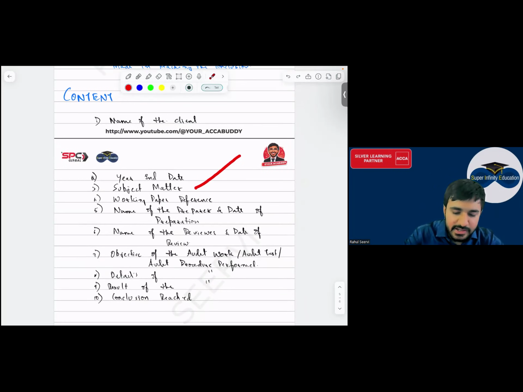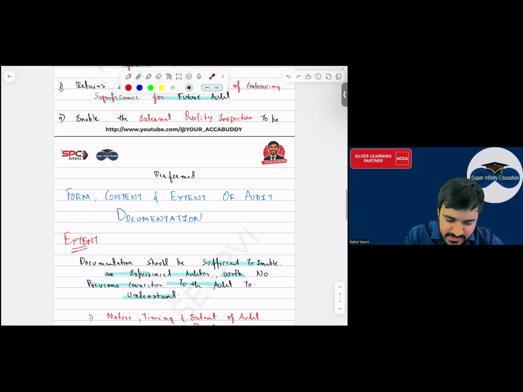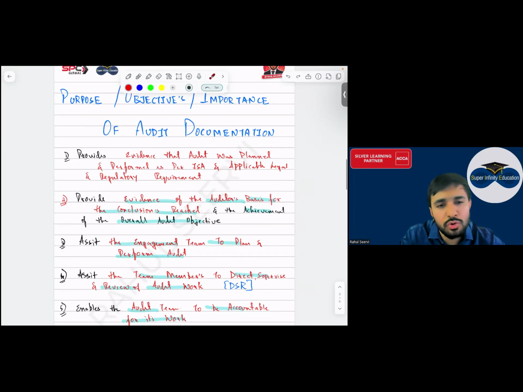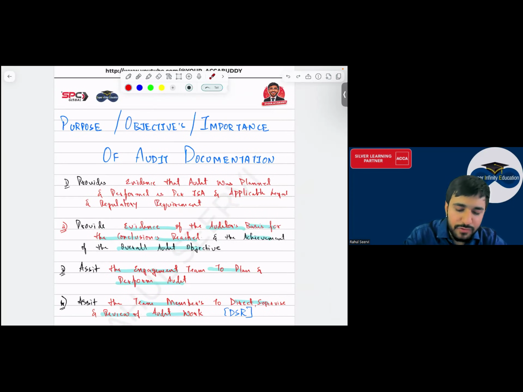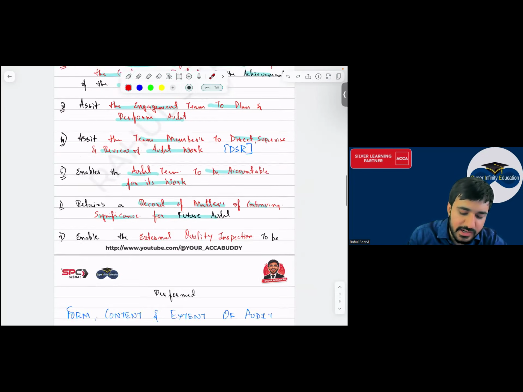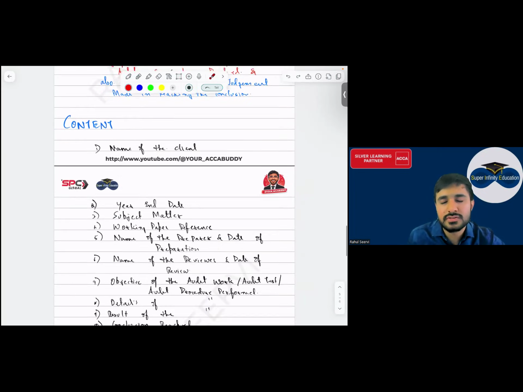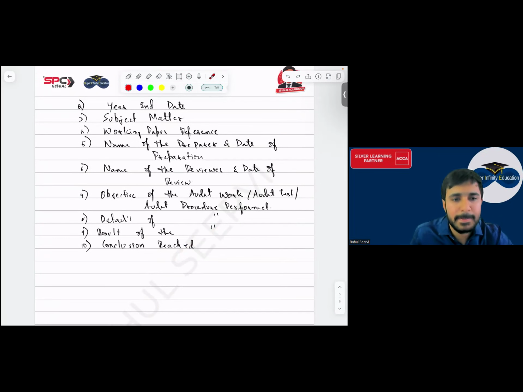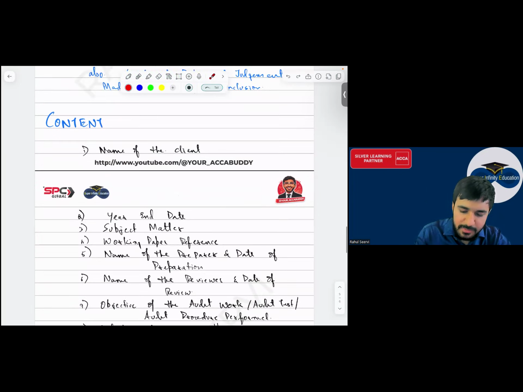ये आता है the content. Frequently I've seen in exam the content and the purpose, ये दोनों क्वेश्चन साथ में आते हैं. For 5 marks write down the purpose, for 3 marks and 2 marks what is the content in the audit document, yes sir. Now, sir, this is done. ये भी समझ में आ रहा.